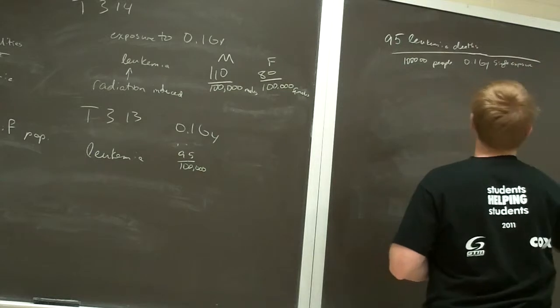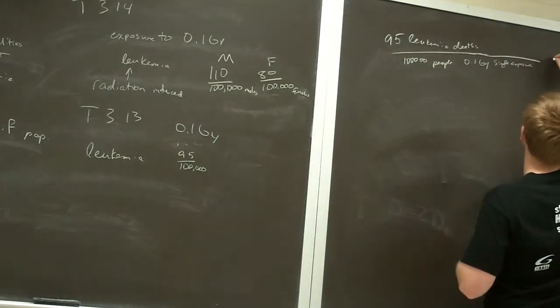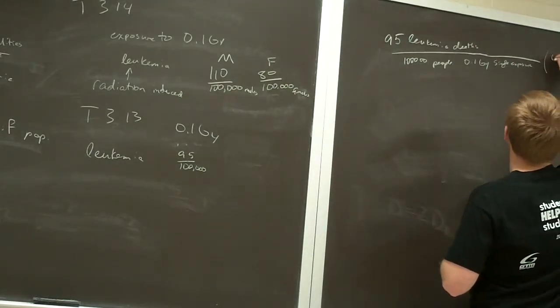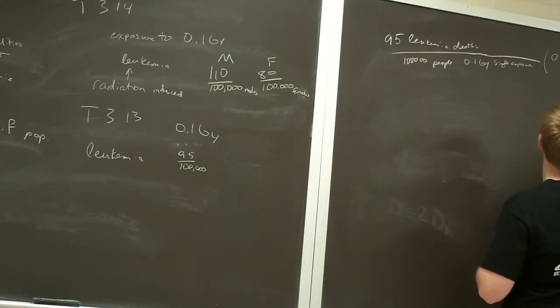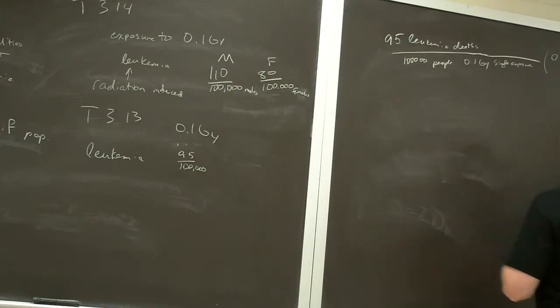So we get to modify this to fit our problem. So we're going to multiply by 0.025 gray exposure. Okay? And we're also going to say we have 1 million people.